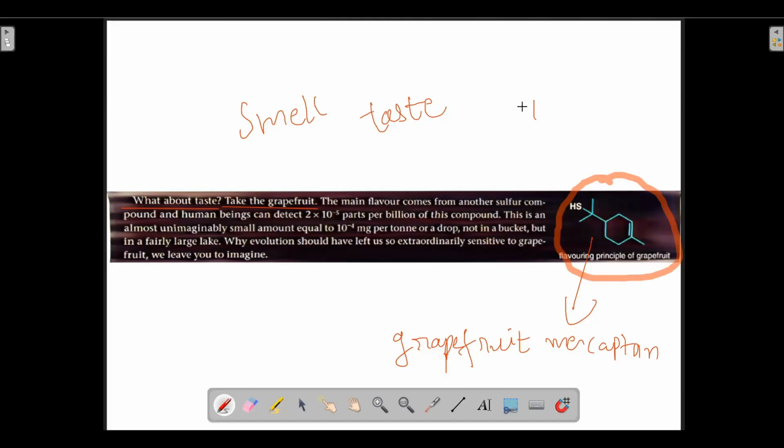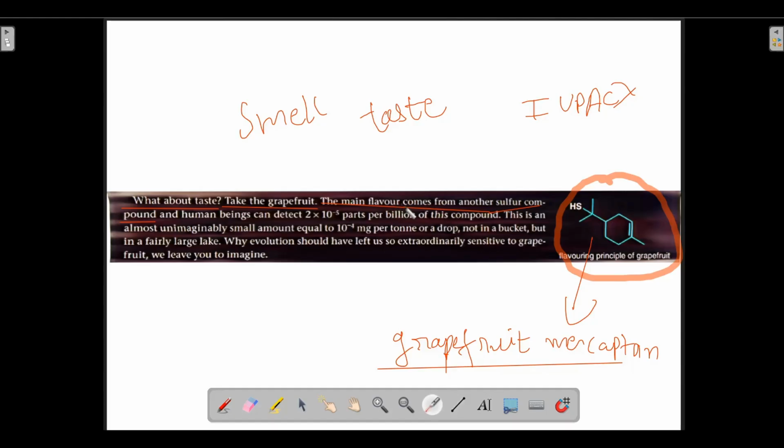No need to remember the IUPAC name. So the main flavor of grapefruit comes from another sulfur compound. This is a sulfur containing compound. You can have a look, the SH group is there. As the SH group is present, it is a sulfur containing compound. The author has not written the name, but I have told you the name: grapefruit mercaptan.